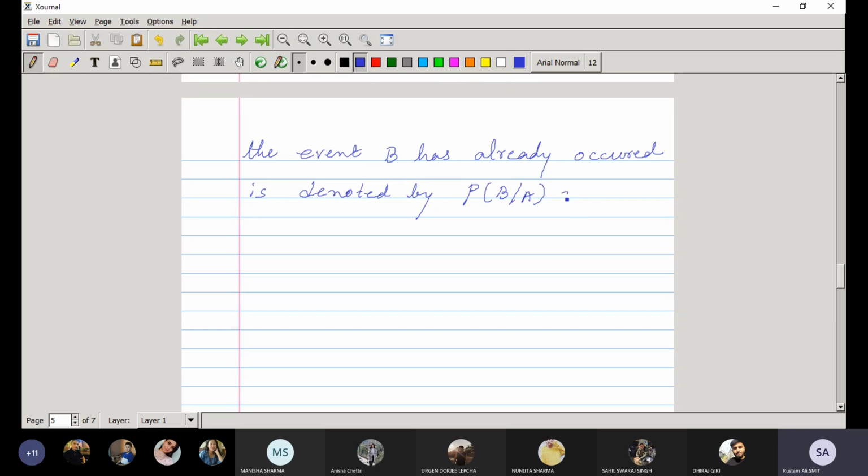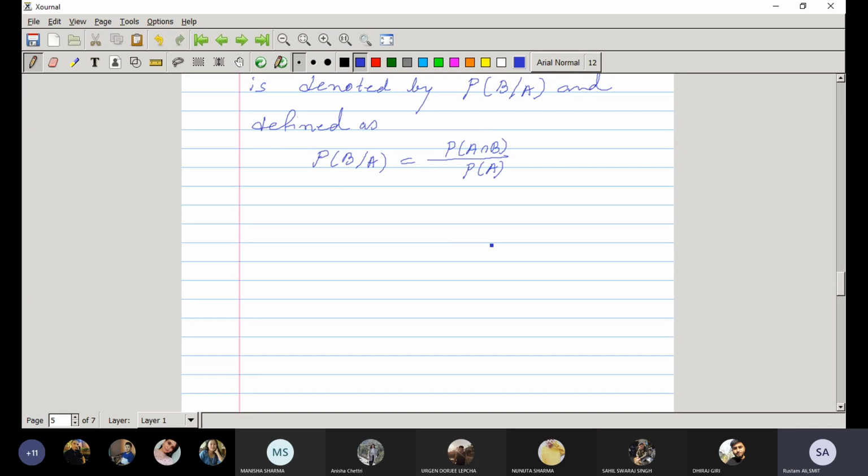And it is defined as P of B condition A equal to P of A intersection B divided by P of A. P of A intersection B divided by P of A.